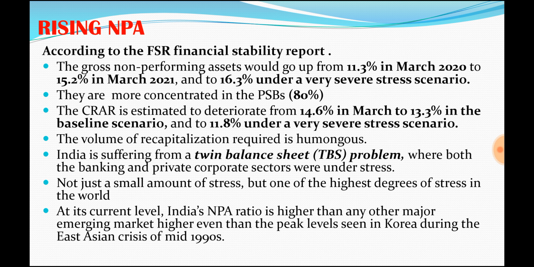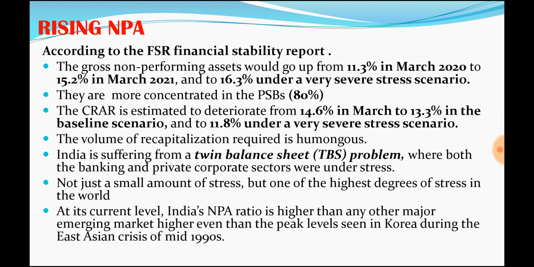Even when the world was facing financial crisis, when there was the East Asian crisis, some countries went up to 9%. Now at present we are having up to 11%, and it is projected to go even further because of COVID-19. So the biggest concern for the banking sector in India is that the NPAs keep rising, despite the government taking so many steps to solve this. It is a major problem for the Indian banking sector.